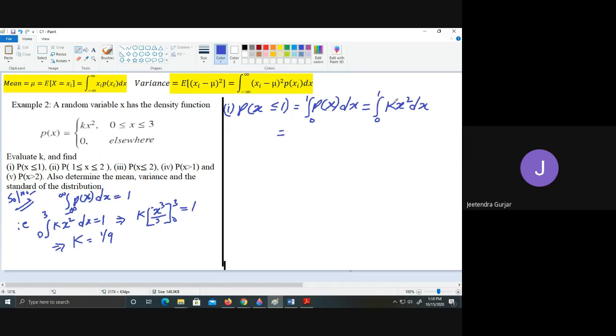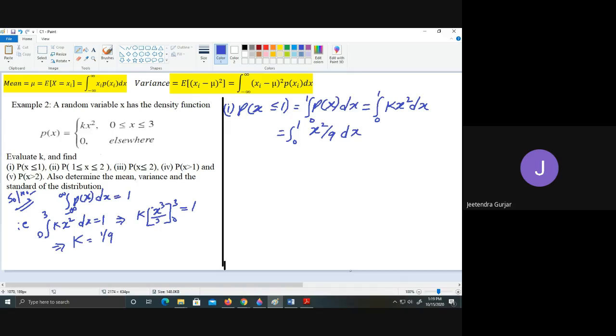Instead of k, you substitute the value 1 upon 9, so you get integral from 0 to 1 of x square upon 9.